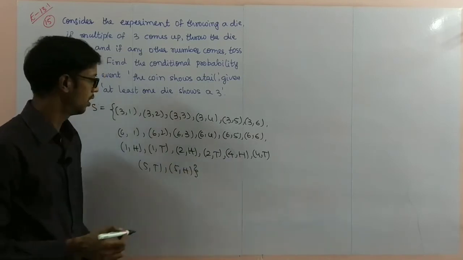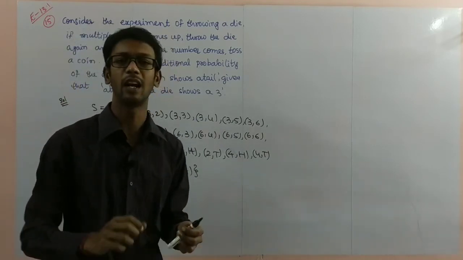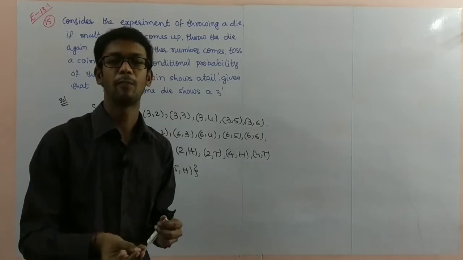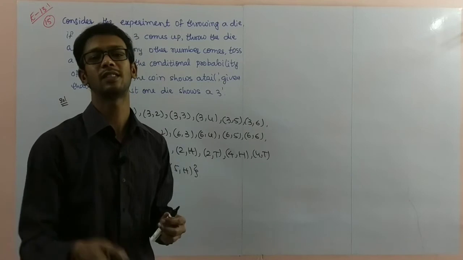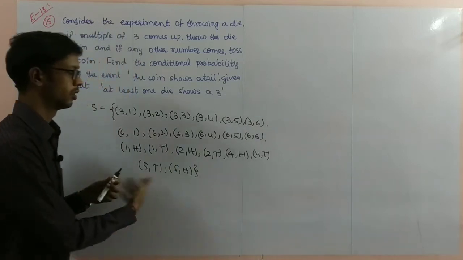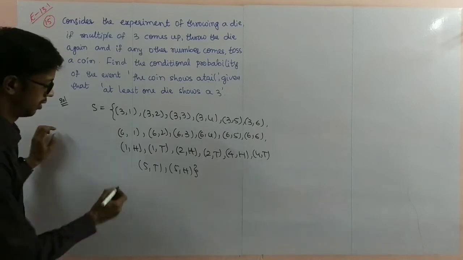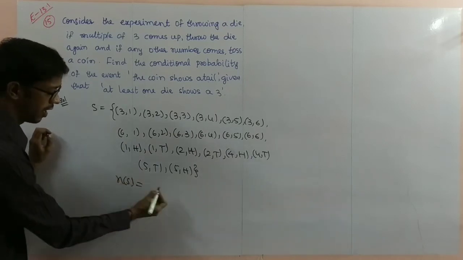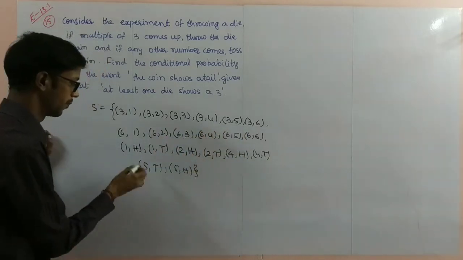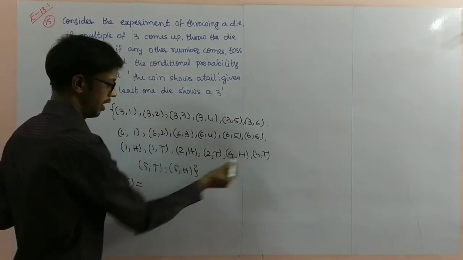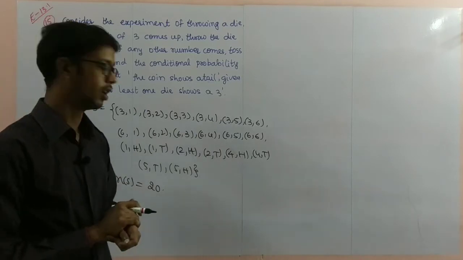So these are the sample space, the total outcomes of the experiment. What is the experiment here? First of all, throw a die. If a multiple of 3, that is 3 or 6, is obtained, throw a die again. If other numbers are obtained, you have to toss a coin. So this is the total sample space. Here I am also writing the number of elements in the sample space. So the total number of elements in S is 20.